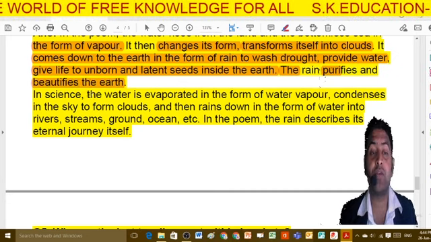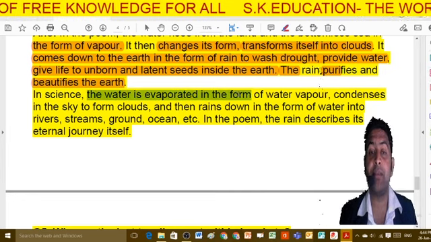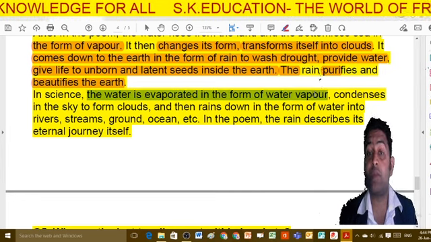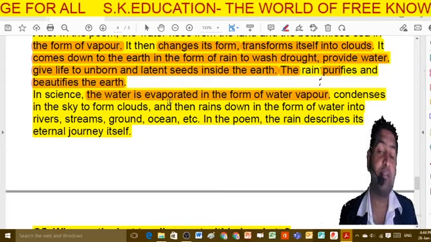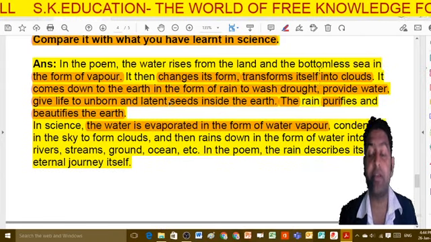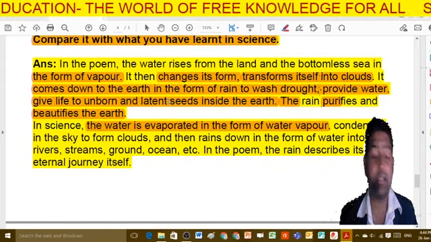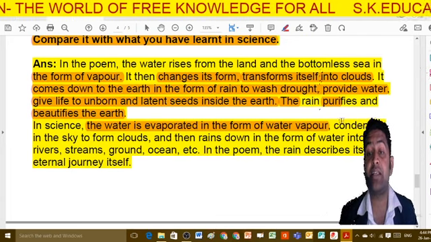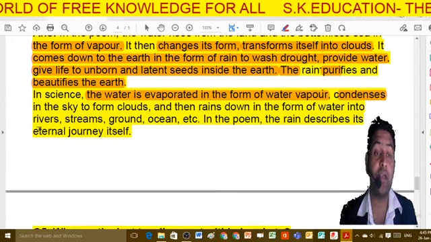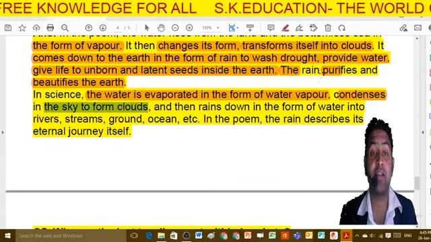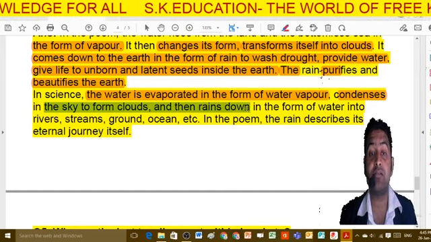In science, the water is evaporated in the form of water vapor. You know the water cycle: water gets evaporated when it is highly heated, and then it gets condensed in the sky at a certain level to form a cloud, and it turns back into rain.